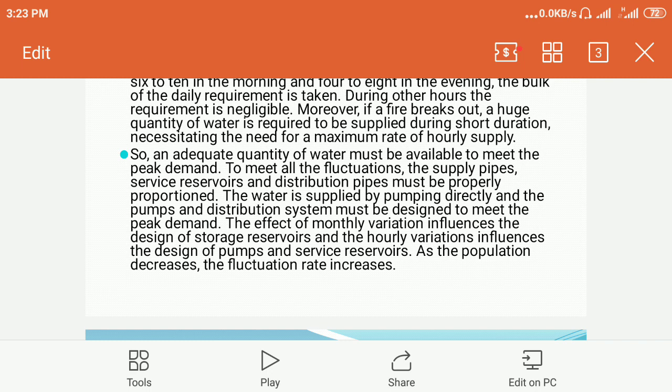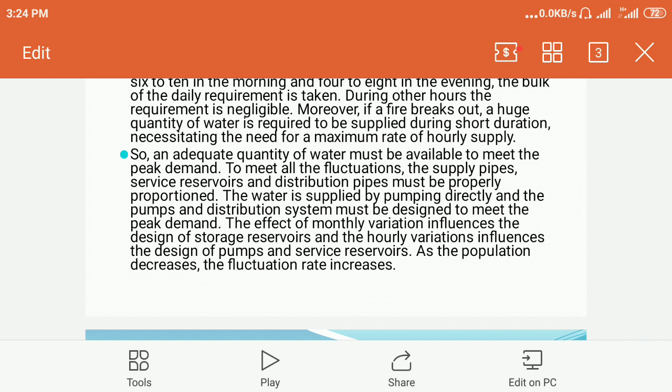Because hourly variation influences the design of pumps and the service reservoir. So all the water distribution system and all the pumps are designed for the peak demand or maximum hourly demand,